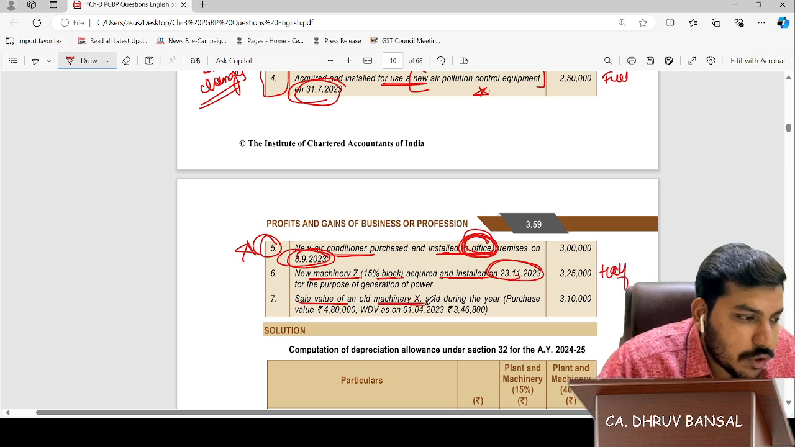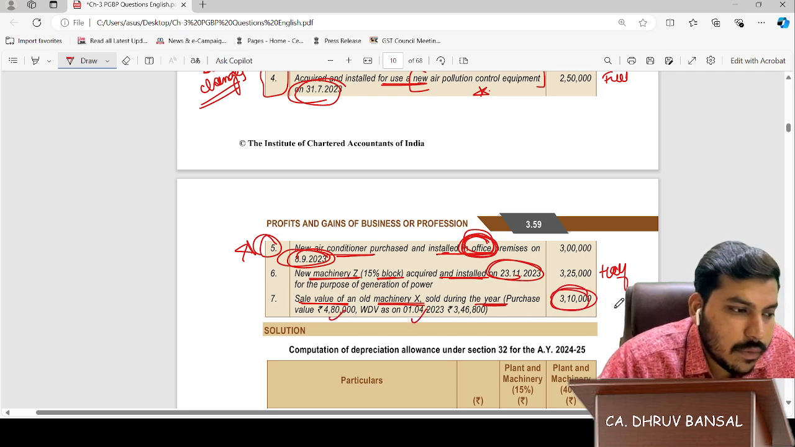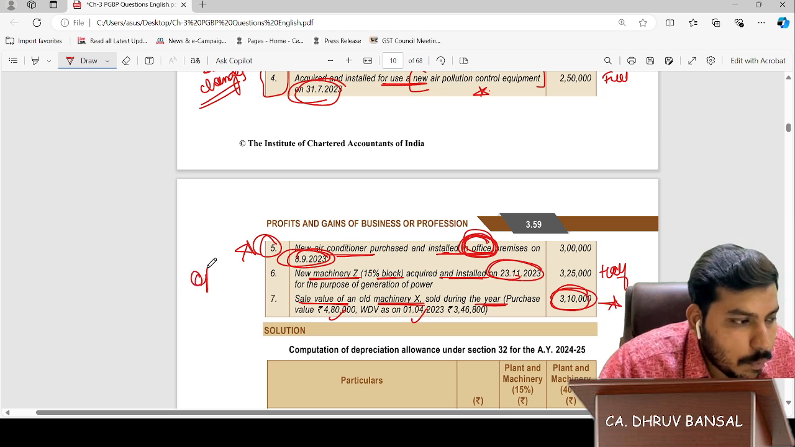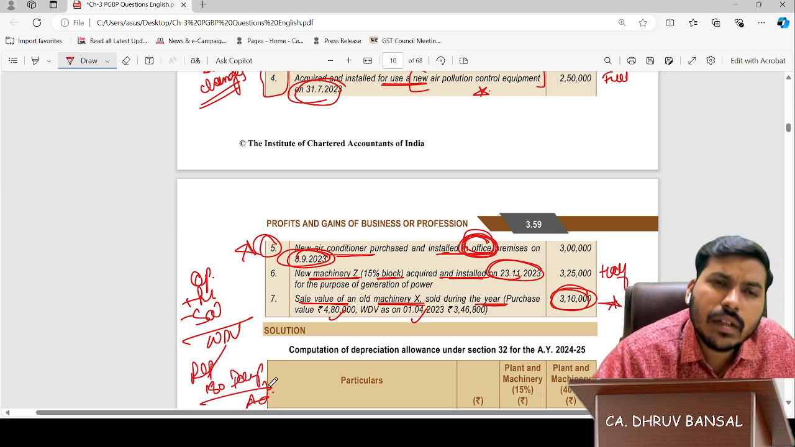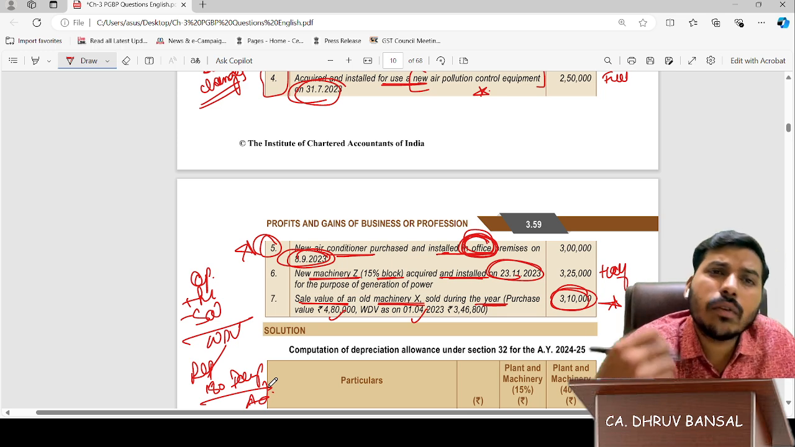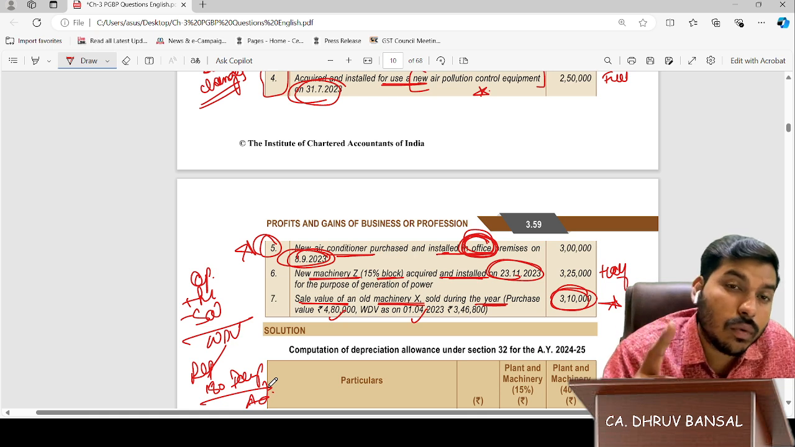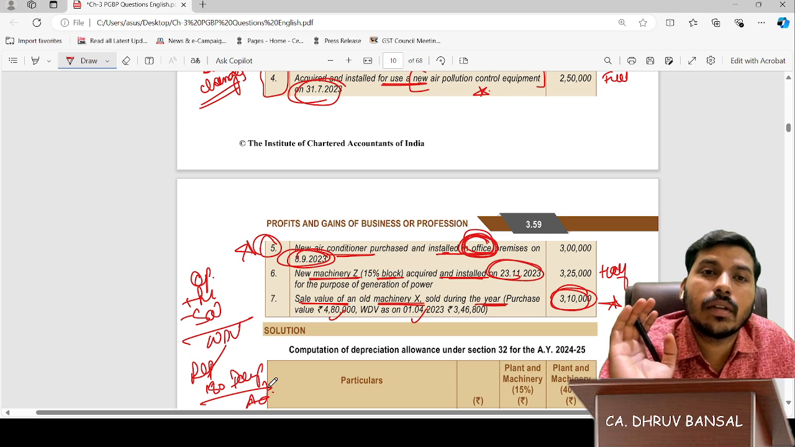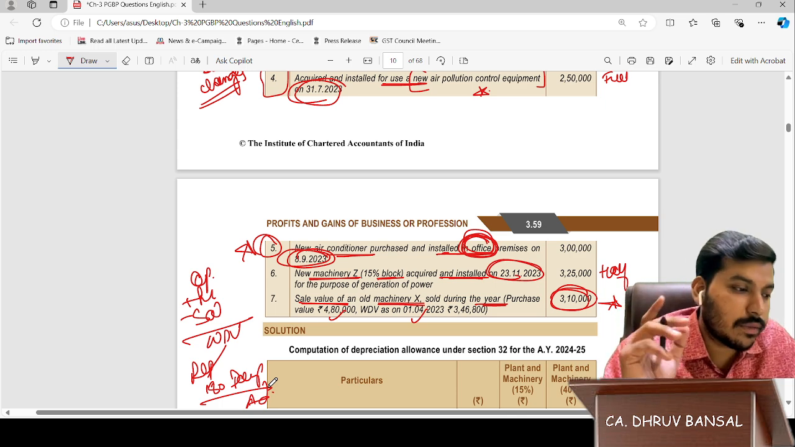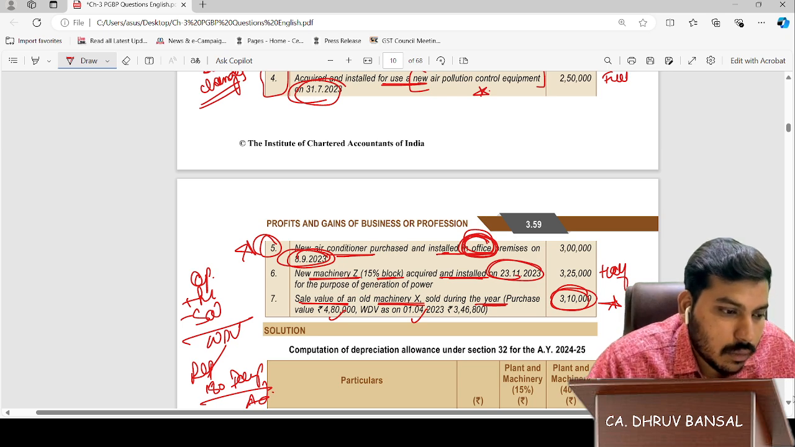Sale value of old machinery X sold during the year. Purchase value is given, WDV is given, and sale amount is given. We will take this. So how will we do it? Opening WDV plus purchase minus sale. This will come as WDV. Then we will do the depreciation on the basis of the 180 days concept. After that, we will provide additional depreciation. Sir, does the 180 days concept apply on additional depreciation also? Yes, friends, the 180 days concept always applies on additional depreciation also. Please keep in mind this point also. It's very important. So let's see.